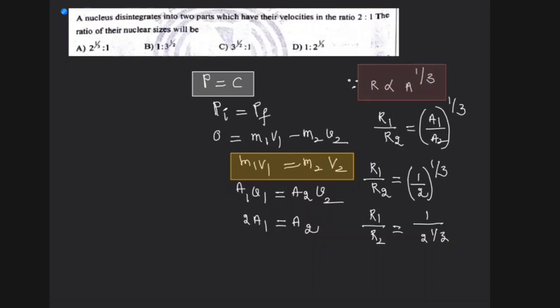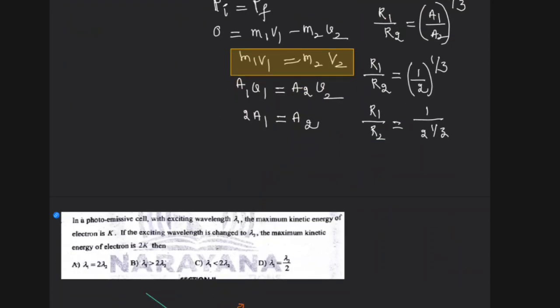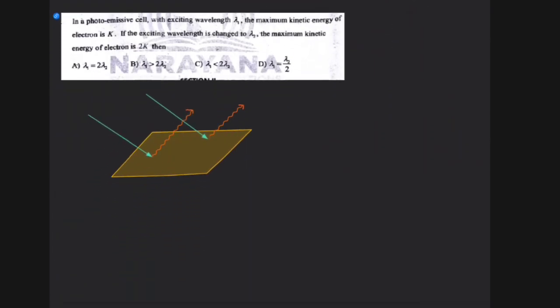There are so many problems on this relation. R is directly proportional to A power 1/3, where R is the radius of the nucleus and A is its atomic mass. Alright, please keep this in mind for the next problem or for the next exams. So next one is this one.